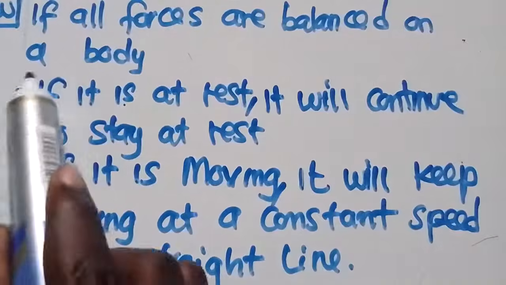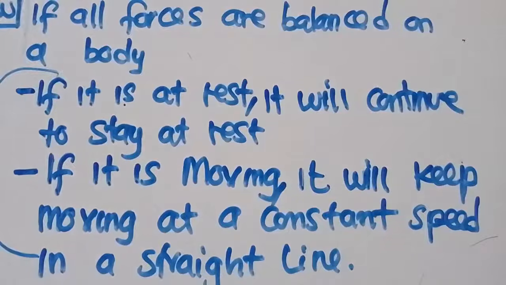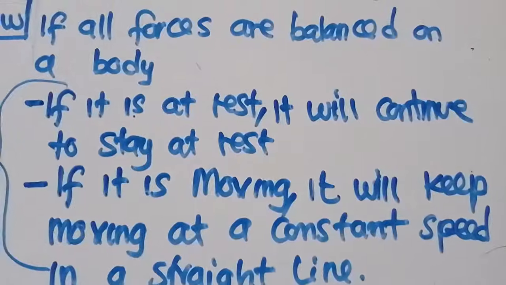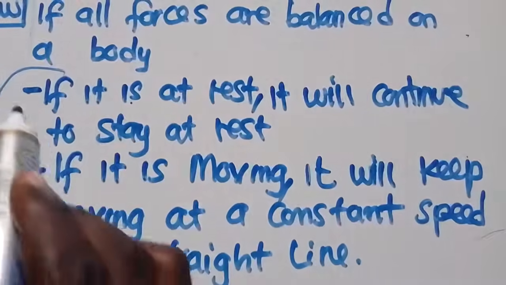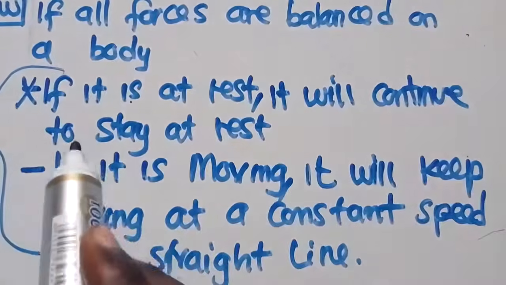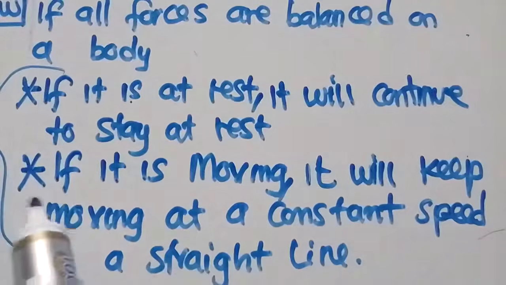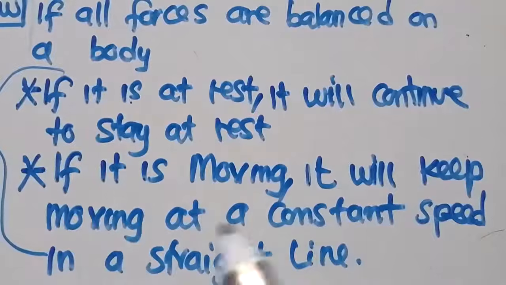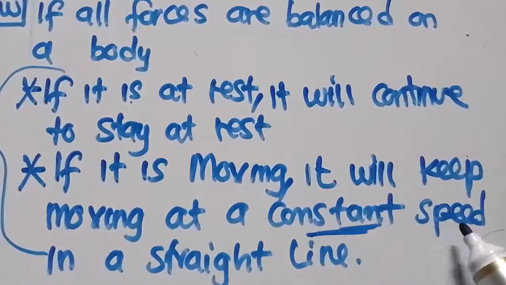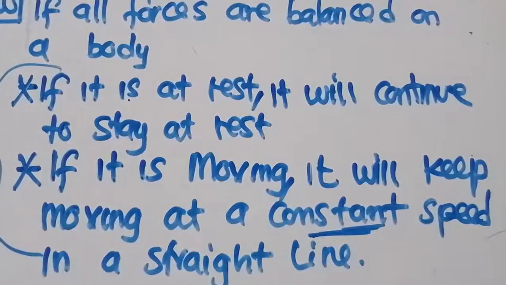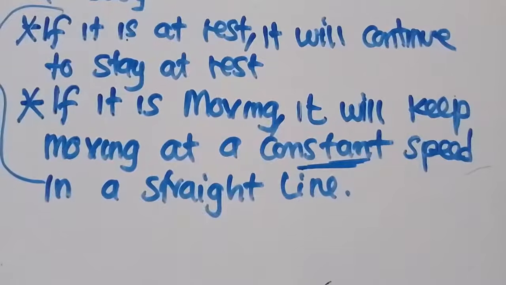These two points make up Newton's first law of motion, and this is all that we need to know and understand.